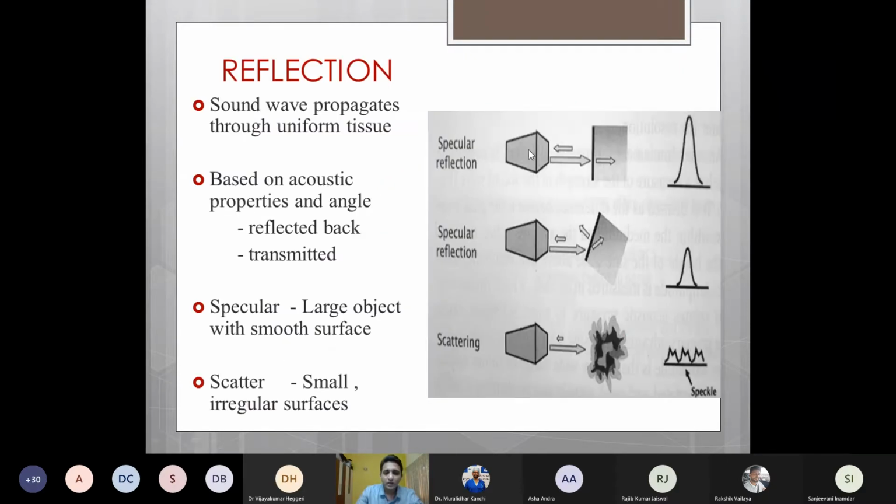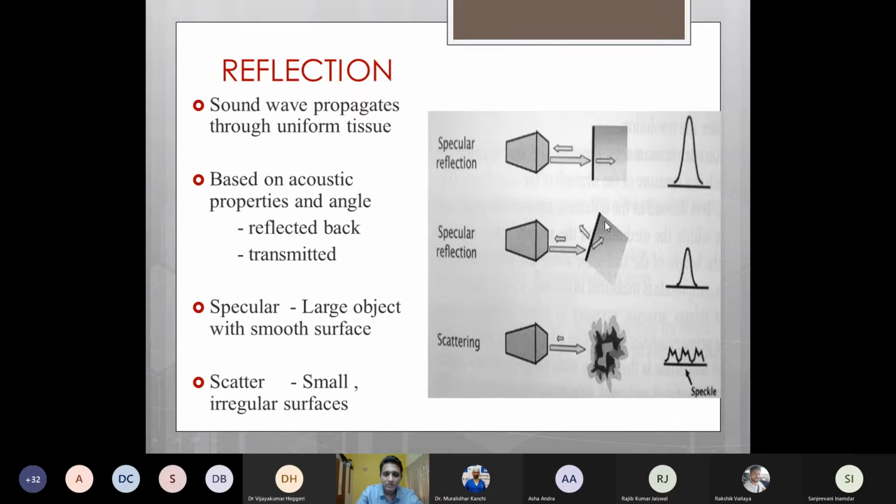So when the ultrasound waves move from the transducer in a uniform medium, they propagate in a straight line until they meet another particular tissue or medium which has a different acoustic property compared to the previous one. When they fall on this medium, either they can get reflected back or they can move in a different direction, causing refraction. How it behaves depends on the angle at which these ultrasound waves fall on that particular structure. If the structure is lying perpendicular to the ultrasound waves, then most of these waves get transmitted back, leading to a formation of a good echo image.